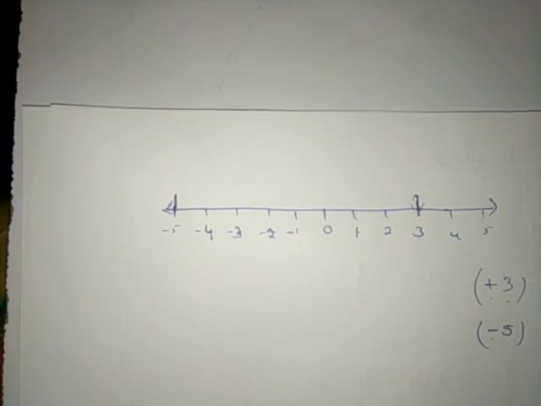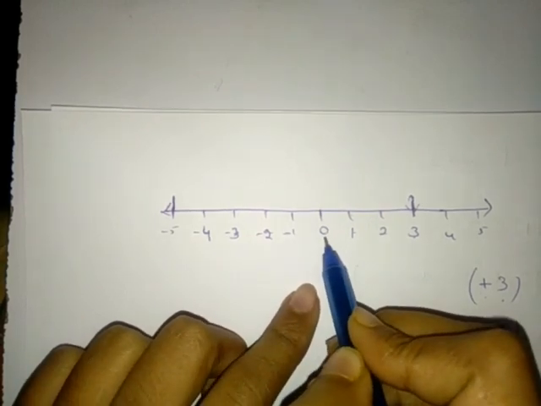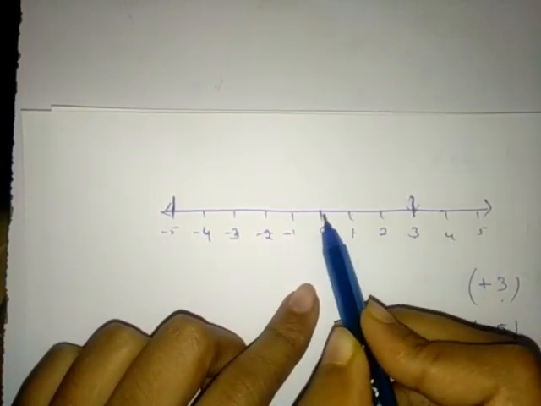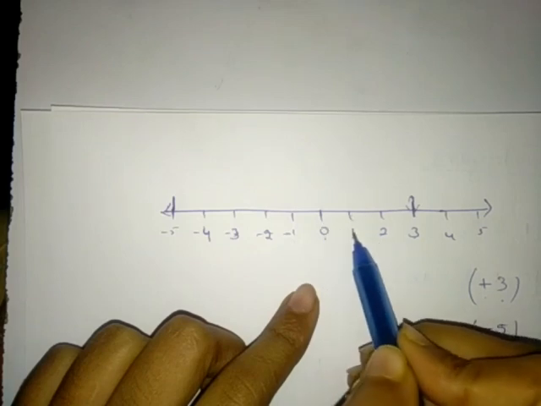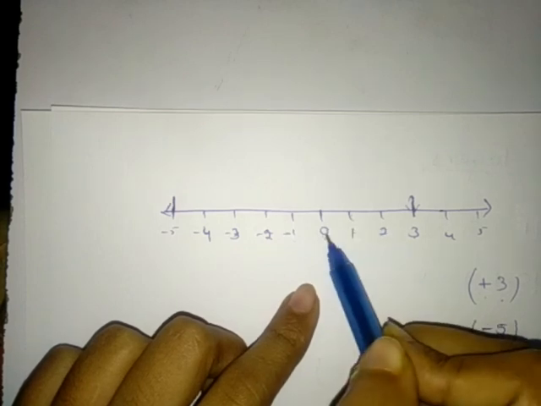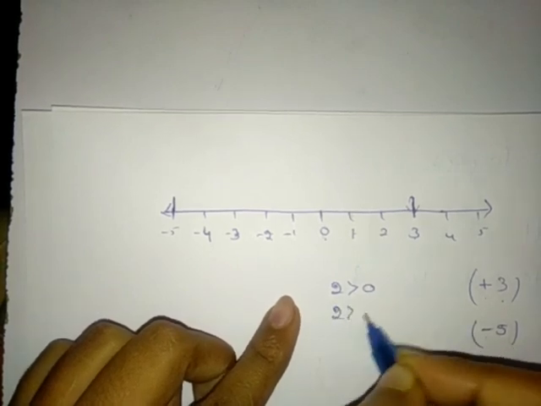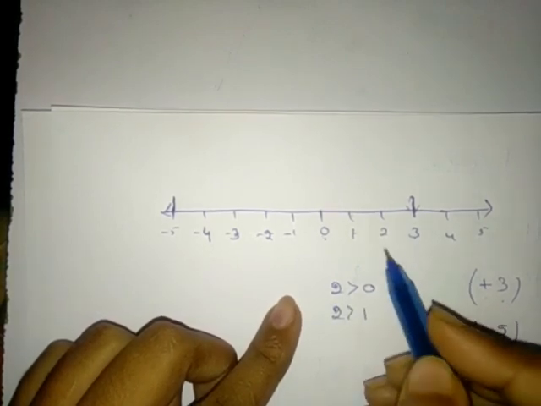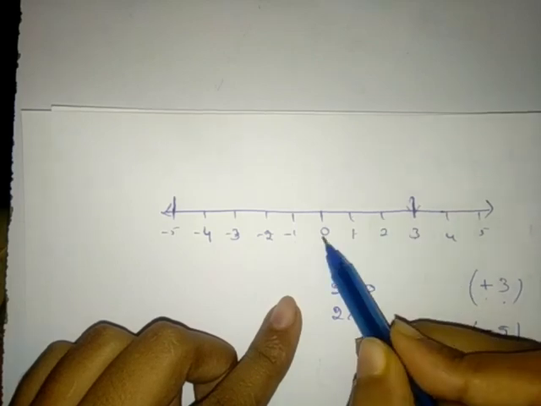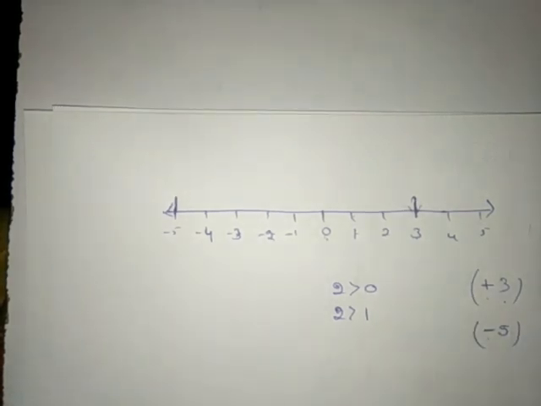Students, you can also observe that when we move right side, we are getting greater numbers, isn't it? 1 is greater than 0, and 2 is greater than 1 and also 2 is greater than 0, isn't it? And 3 is also greater than 0, 3 is greater than 1 and 3 is greater than 2, isn't it? So when we move right side from the 0, the number will increase.